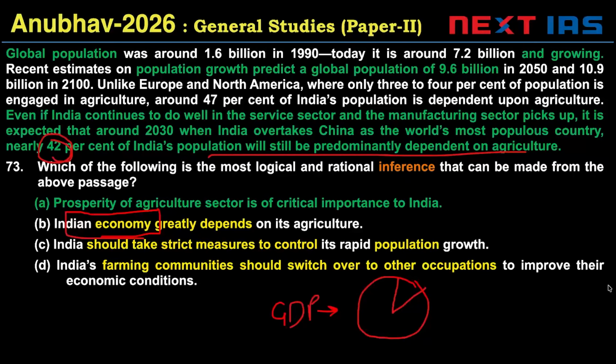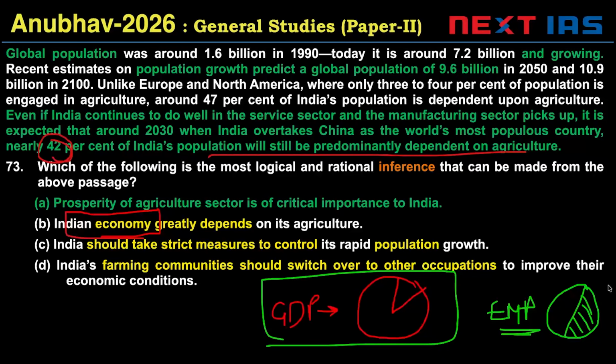So if this was employment, then we can say, let's just do this roughly, this much is dependent on agriculture if it was employment. But B is talking about GDP. I don't know how much GDP agriculture brings.